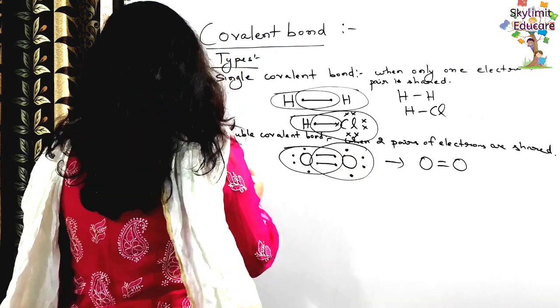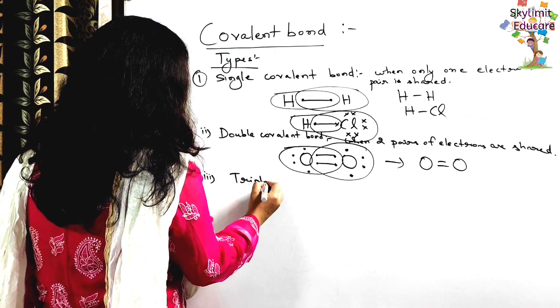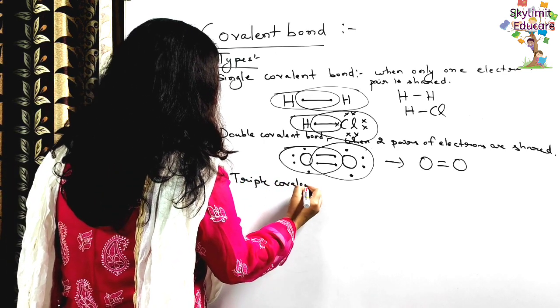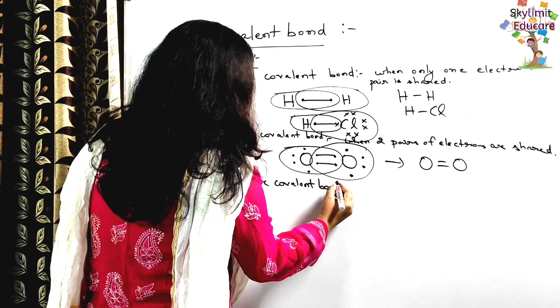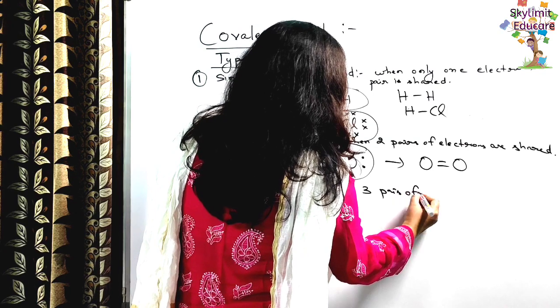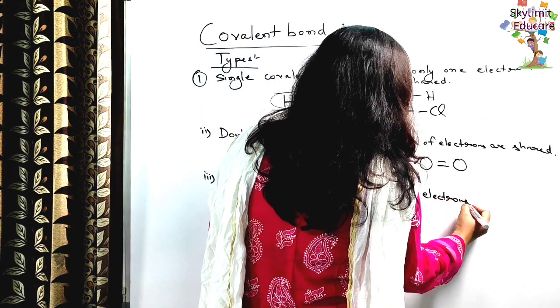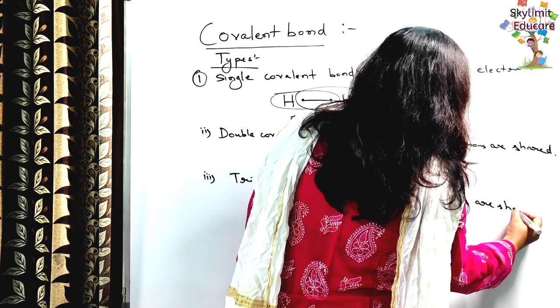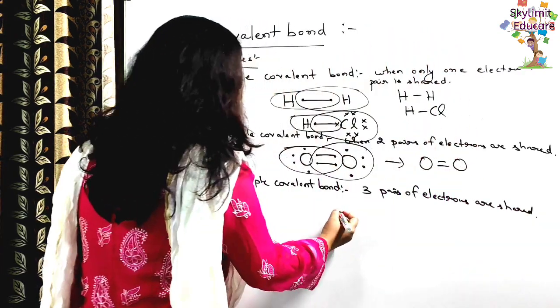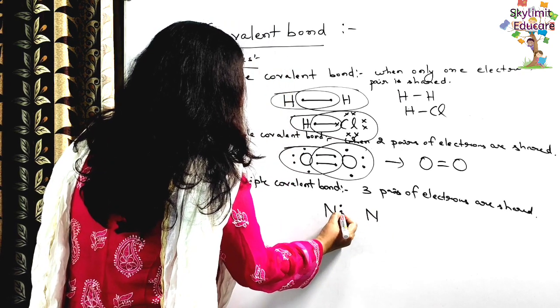Clear? Third one is triple covalent bond. So obviously 3 pairs of electrons here. 3 pairs of electrons are shared. Right? Take the example of nitrogen. So we know that each nitrogen has 5 electrons in the valence shell.